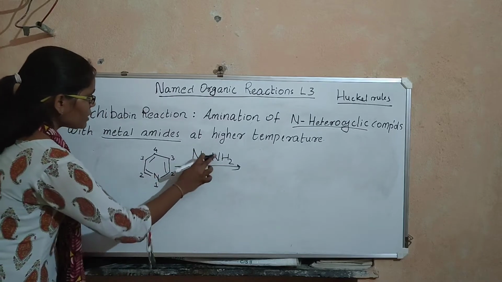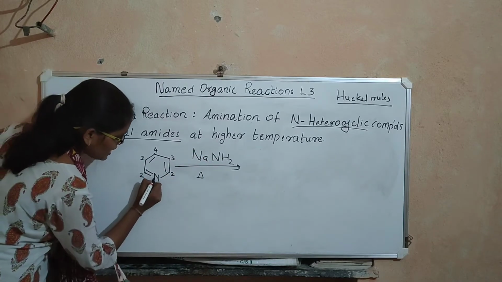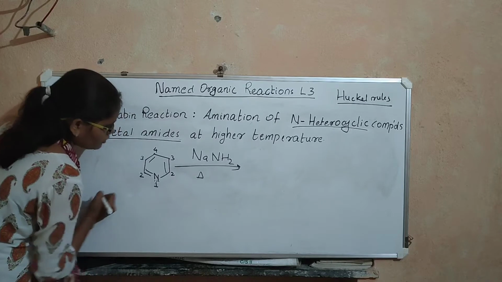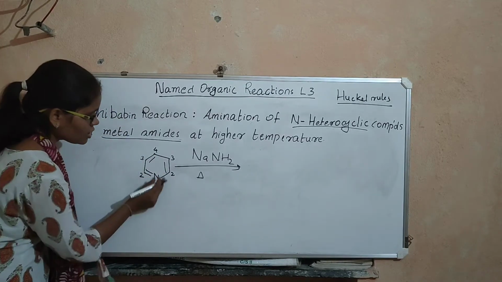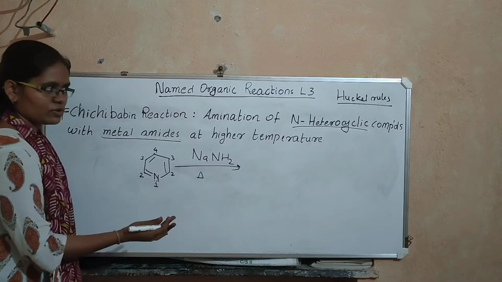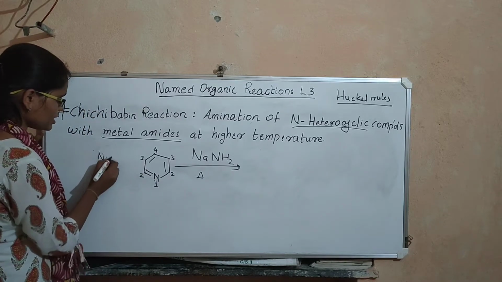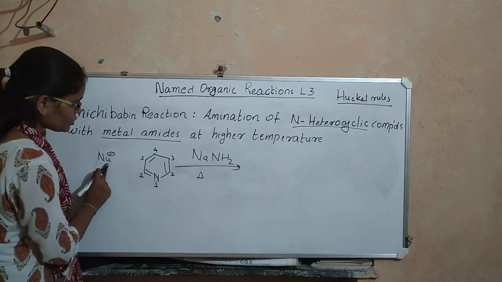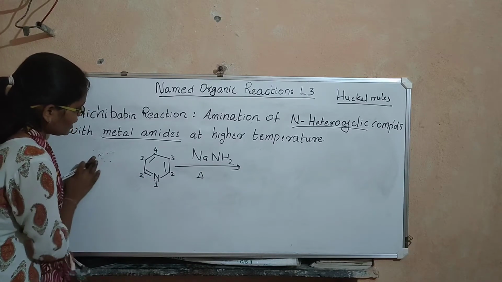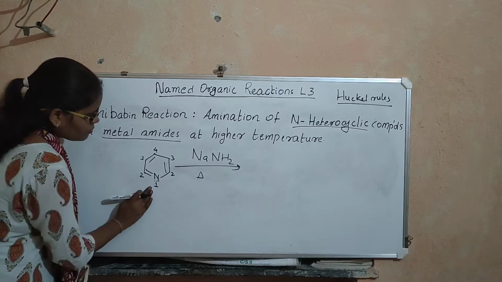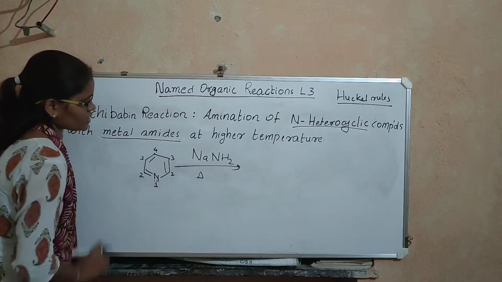This NH2 minus will not attack this nitrogen because this nitrogen has a lone pair of electrons and it is also withdrawing the electron density of the ring towards itself. So this makes nitrogen rich in electron density, and the nucleophile is also rich in electron density. Therefore, when this nucleophile approaches this nitrogen, there will be repulsions. So it cannot attack the nitrogen, but it can attack any of these 3 positions.